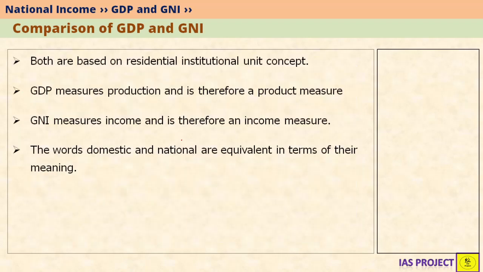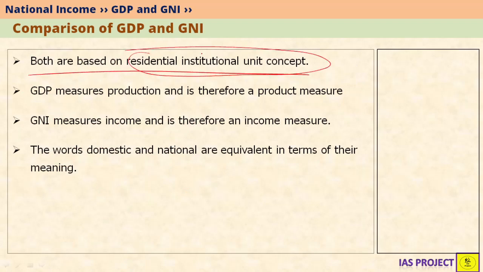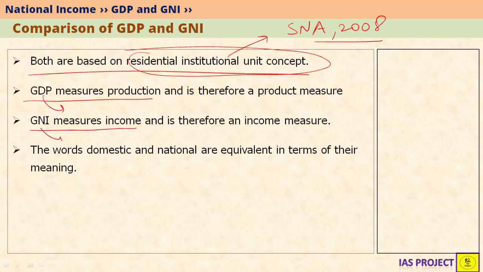Let's continue with the comparison of GDP and GNI. Both are based on residential unit concept and residential institutional unit concept. This residential institutional unit concept is given in SNA 2008. GDP, however, measures production because GDP is a production measure. We measure GDP in production method. GNI measures income. So this is an income method of national income measurement.